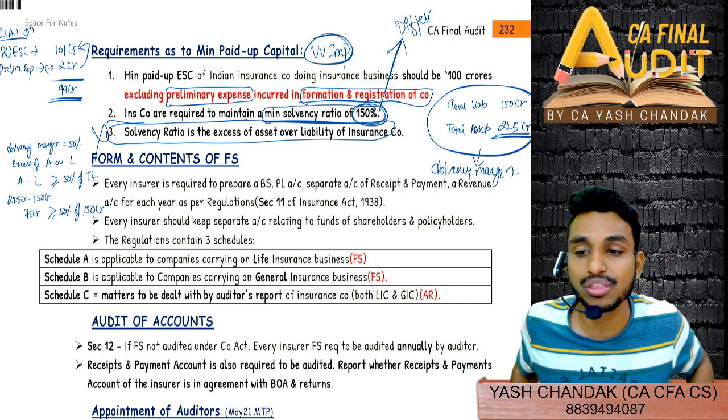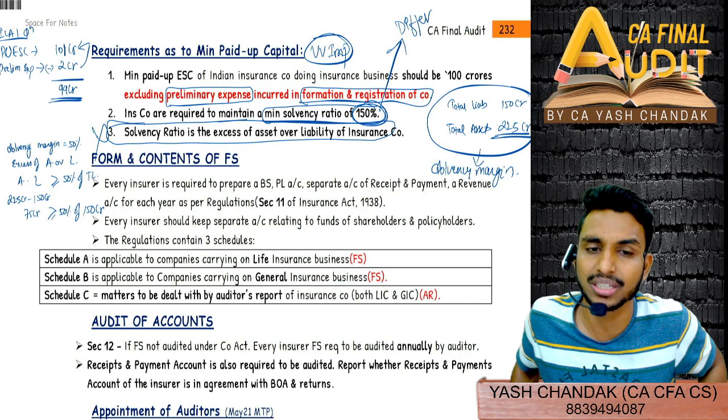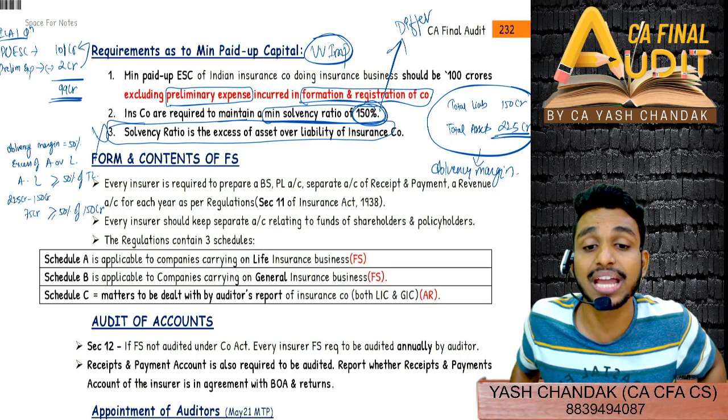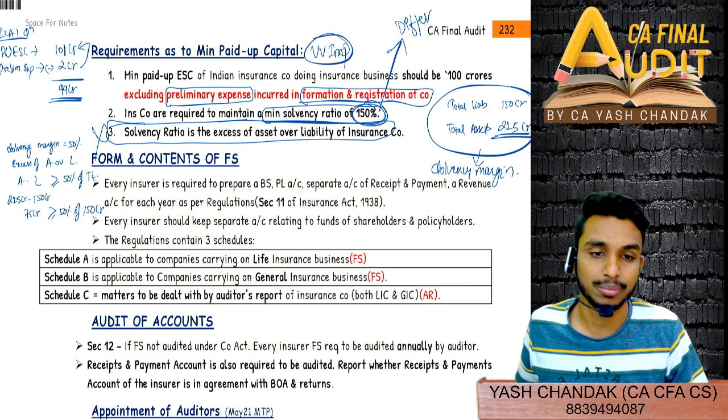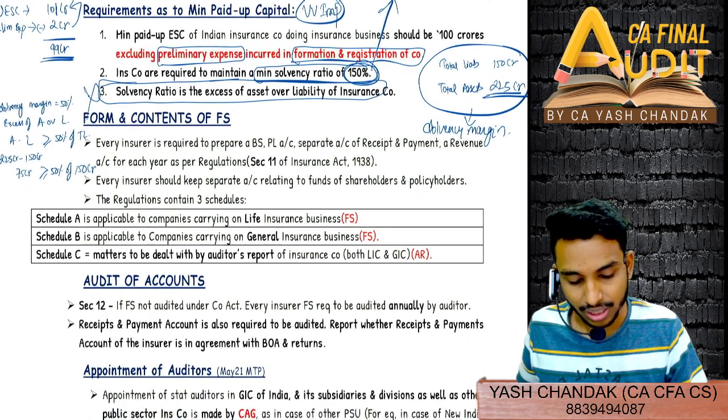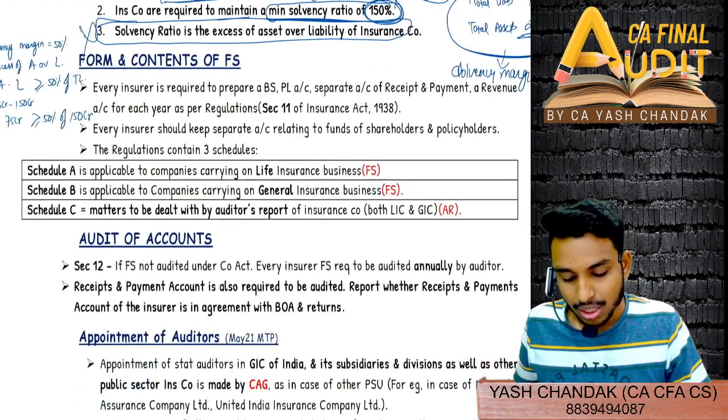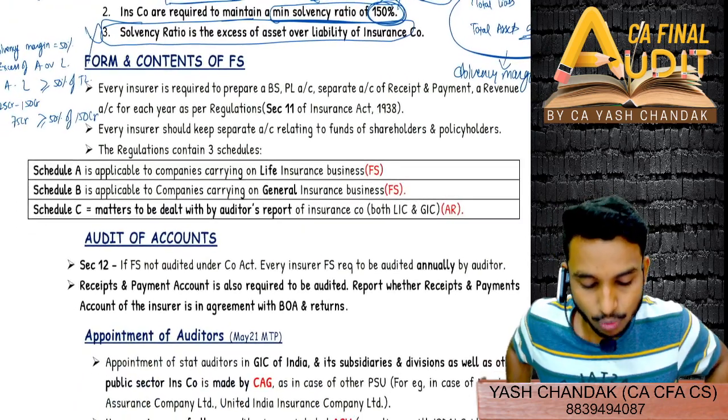If they at all ask you 4 to 5 marks, definitely they won't be, but if they give, generally you will find an MCQ, and this MCQ is also asked in the ICAI MCQ booklet. You will find this MCQ. Okay. Now the form and content of financial statements you will see.